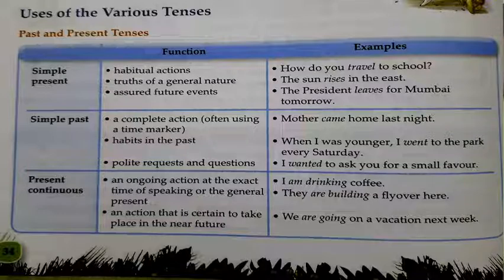Then an action that is certain to take place in the future. See, future is again expressed by using present continuous tense. For example, we are going on vacation next week. See here, are going is the form of verb which is in present continuous, but it indicates the future action. So, dear students, you have to try to understand the different functions or uses of these various tenses. We'll go towards the next part.